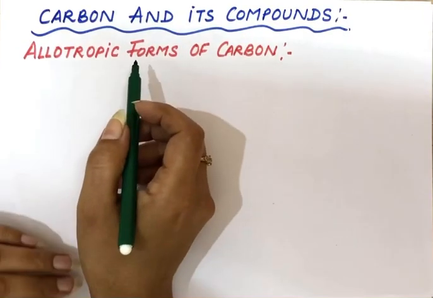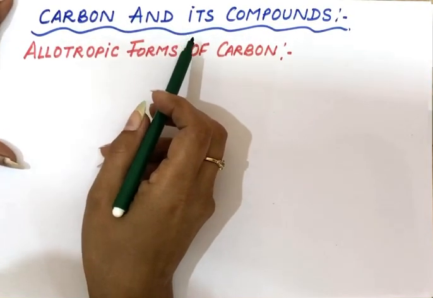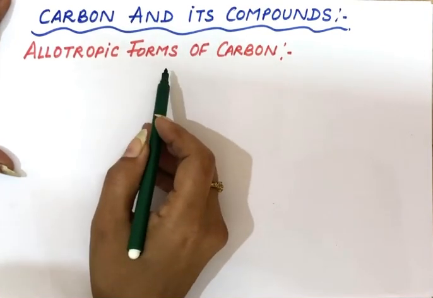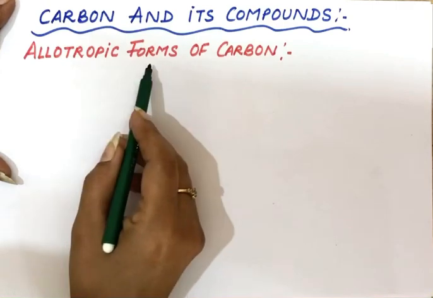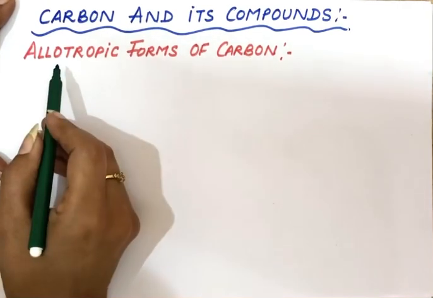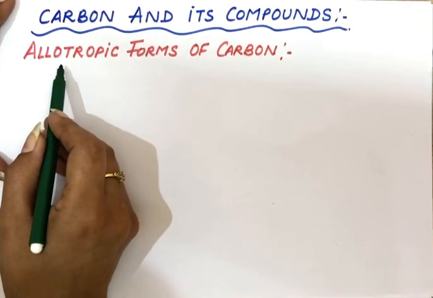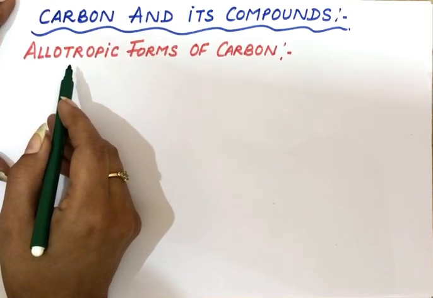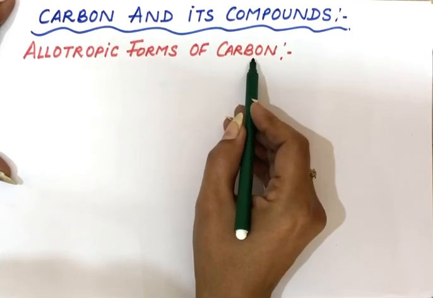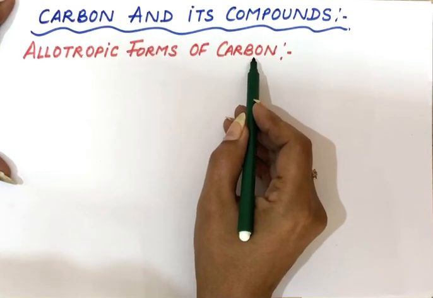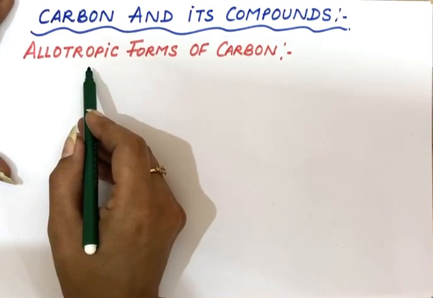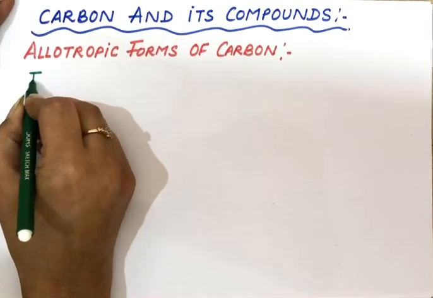Starting with the next chapter, carbon and its compounds, which is actually organic chemistry. Allotropic forms of carbon. First topic is allotropic forms of carbon. First of all, what is the meaning of allotropic? This is a phenomenon of existence of an element. This element is carbon. It exists in two or more forms, and these forms are known as allotropic forms, and this is called allotropy.